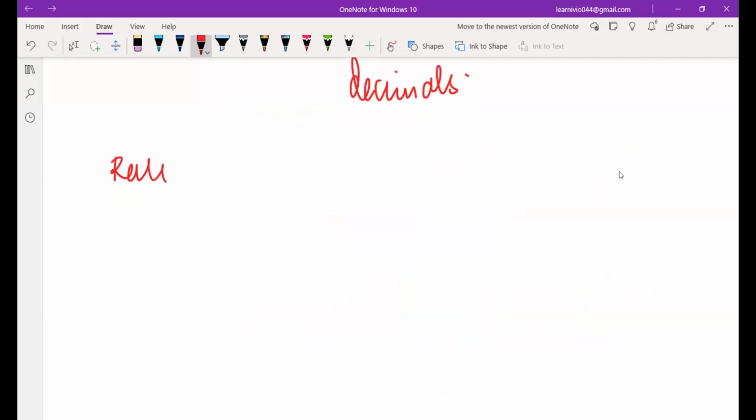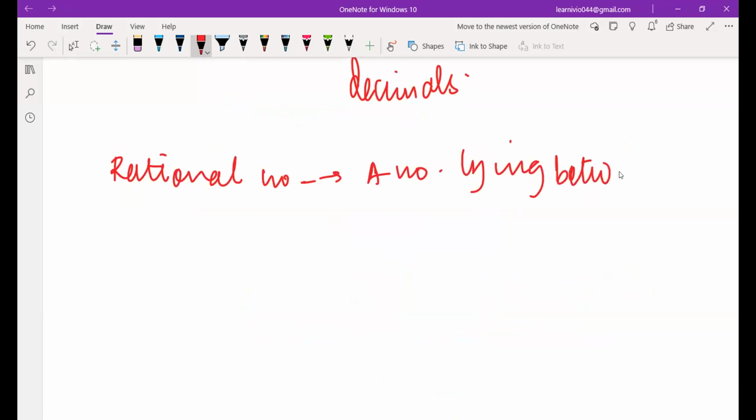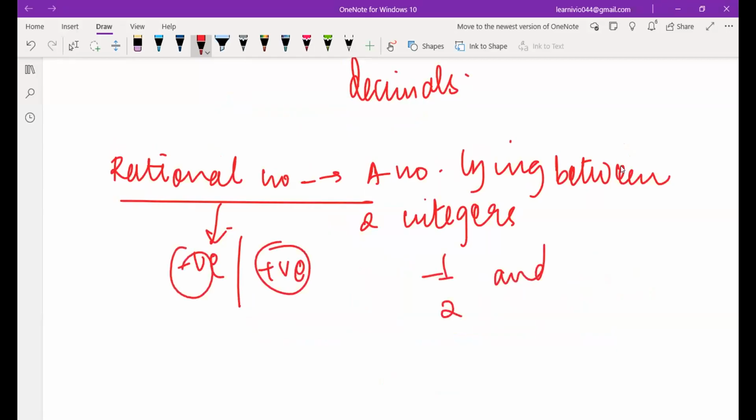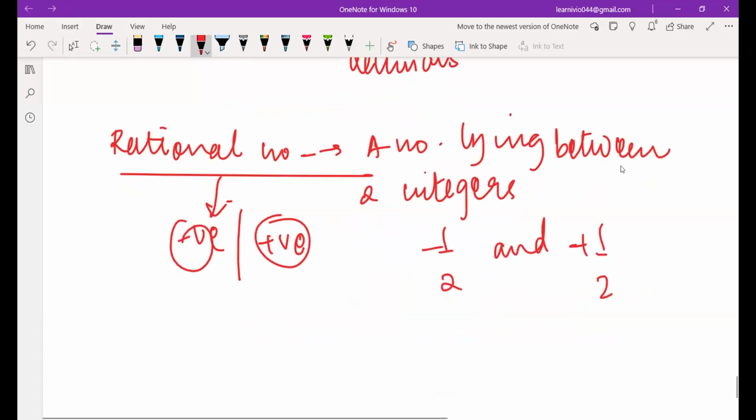Rational number is a number lying between two integers. Is that clear? Yes, ma'am. Now this rational number can either be in the form of a fraction, it can be in the form of decimal also. Now rational numbers can be negative also or they can be positive also. For example, I can have minus 1 by 2 also and I can have plus 1 by 2 also. Both of them are rational numbers. Do you understand? Yes, ma'am.